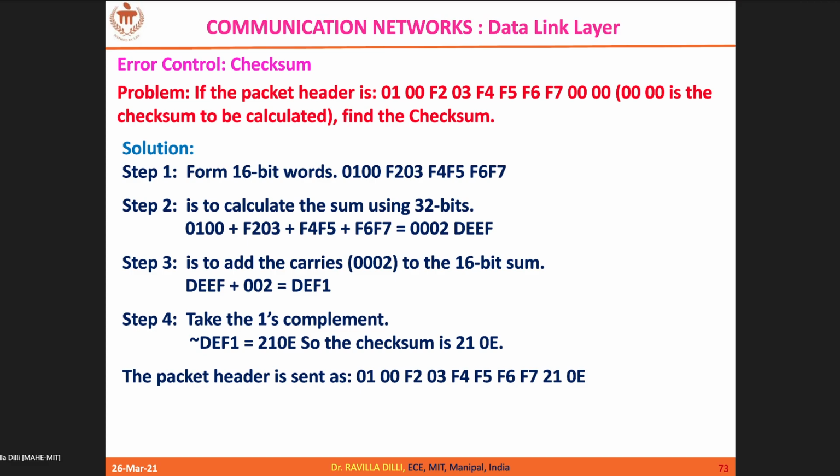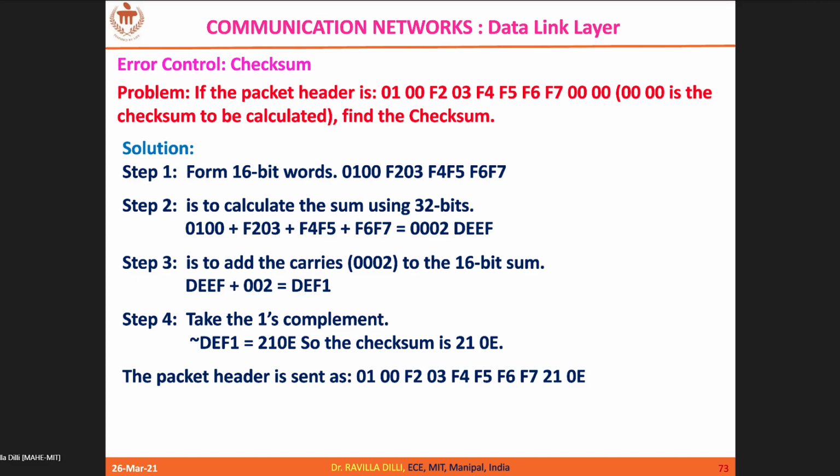IPv4 packets are arranged such that 32 bits is one row, and there will be 5 rows like that. Each 32 bits contributes 8 hex digits. We will take 4 hex digits at a stretch. That is how we play with it. It is not for my convenience.